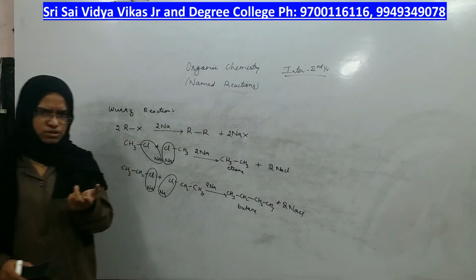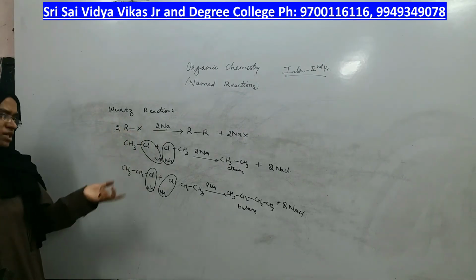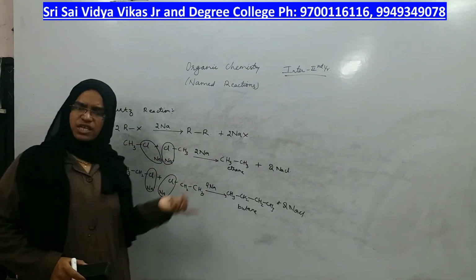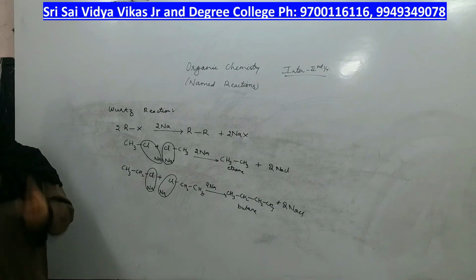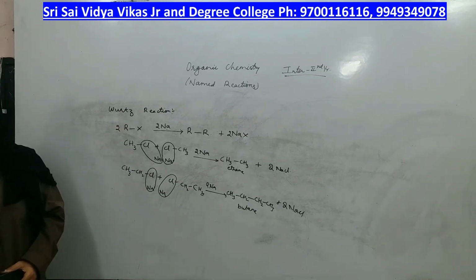You cannot say one carbon is converted to 2. Double means if 1 is taken it becomes 2, if 2 is taken it becomes 4, if 3 is taken it becomes 6, whatever it is, it becomes double the number of carbons. It is called the Wurtz reaction.